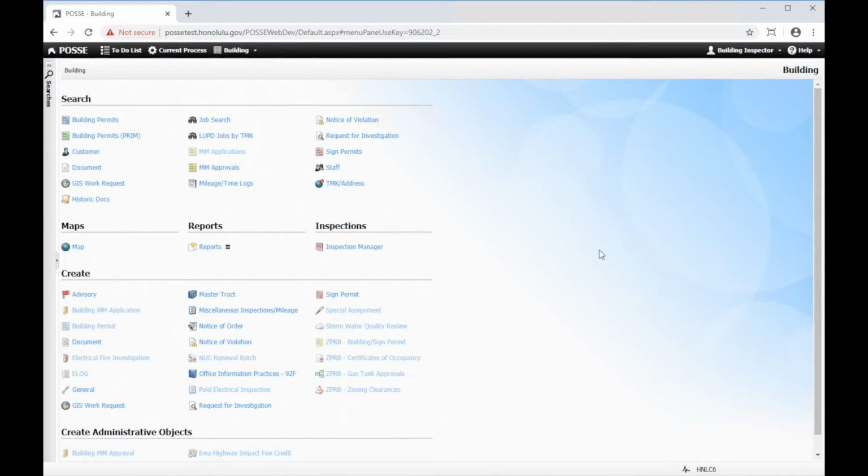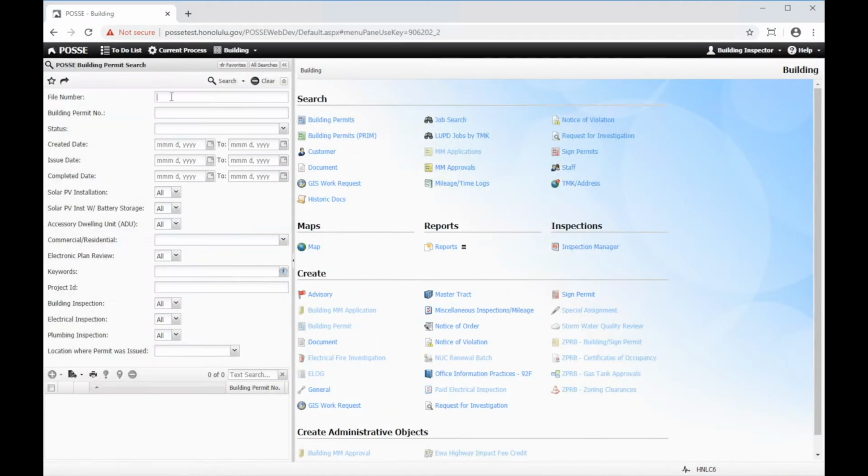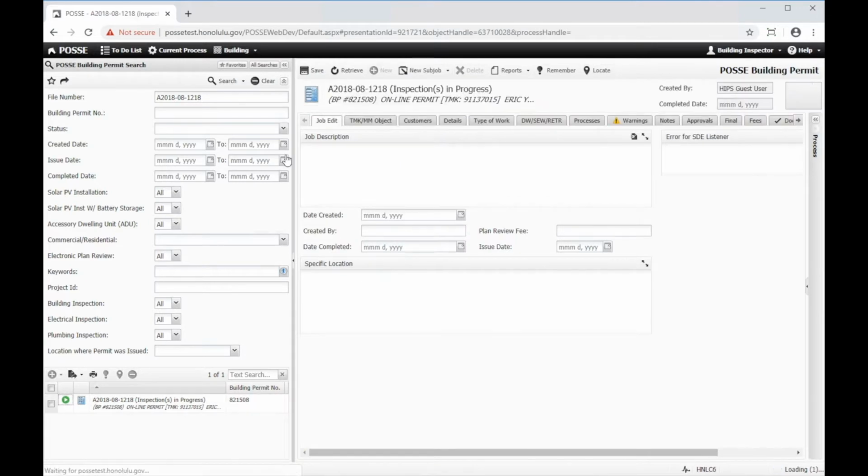In this video, we'll be showing you how to enter and edit mileage and time log entries in POSSE Web. Let's get started. For this video, I'm going to go to a building permit where I have an open inspection to perform. Use the building permit search, put in the file number, and let's pull it up.